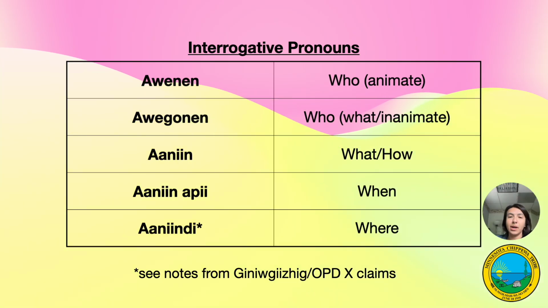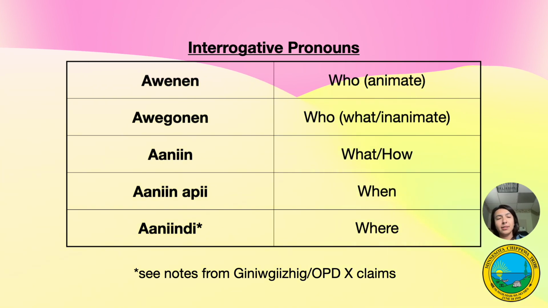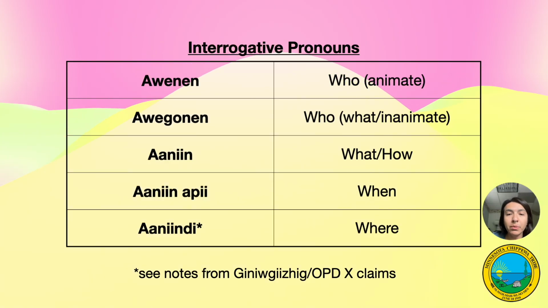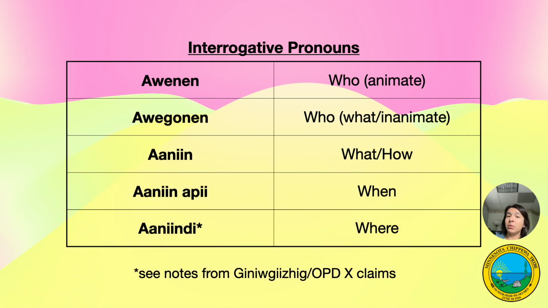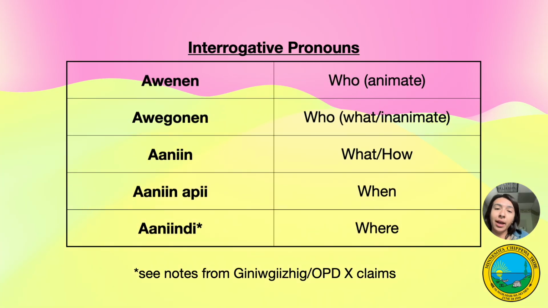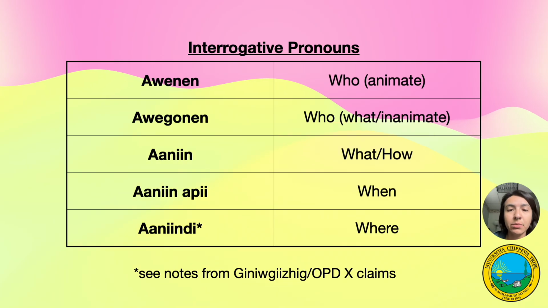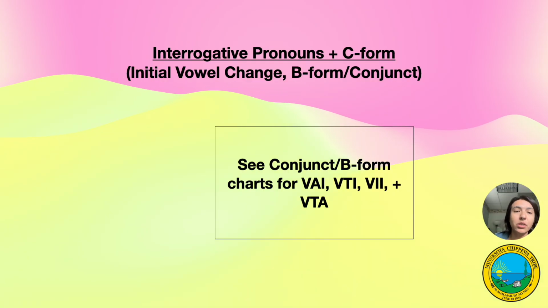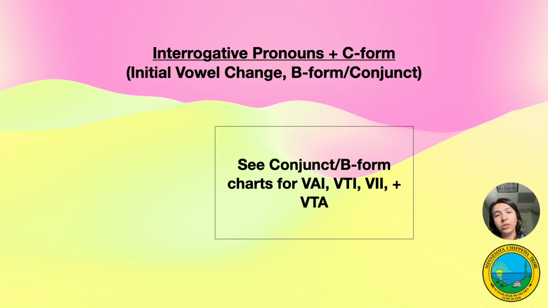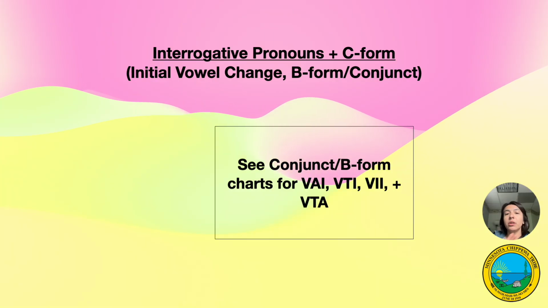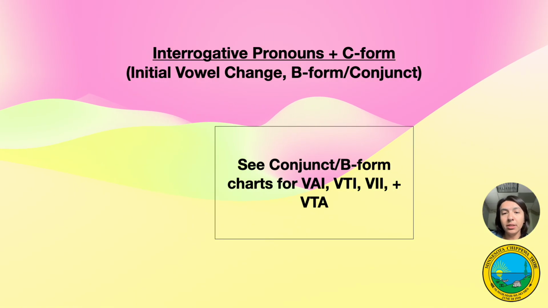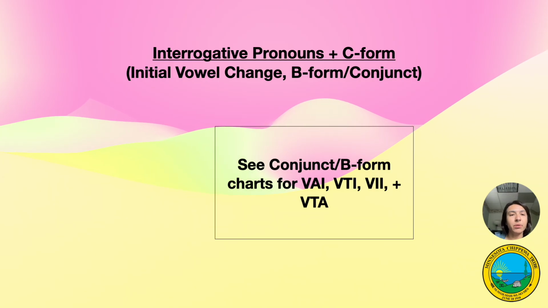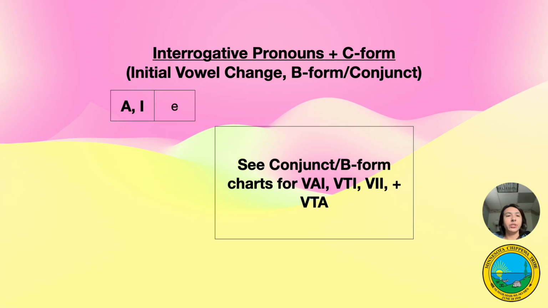Anindi is where. There are notes in Genugishik's file that say there are certain times you don't use initial vowel change. However, when I was checking on the Ojibwe People's Dictionary, these claims are inaccurate, so I have more curiosities in that department as well. We must use initial vowel change and B form. There are way too many charts to squeeze into this lecture, so let's look at initial vowel changes.